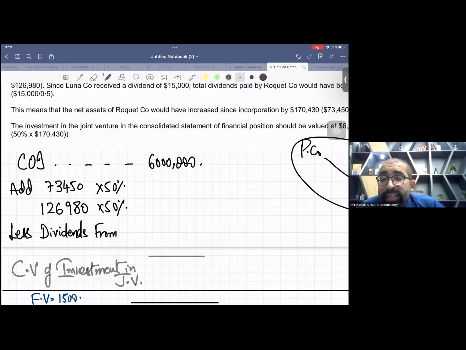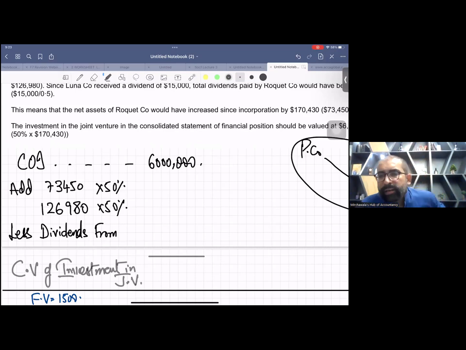I have made things very easy. See, this is all a spoon feeding thing. First of all, we'll write COI, and the COI, I have already guided you, 6 million. We have already checked that cost of investment is 6 million.